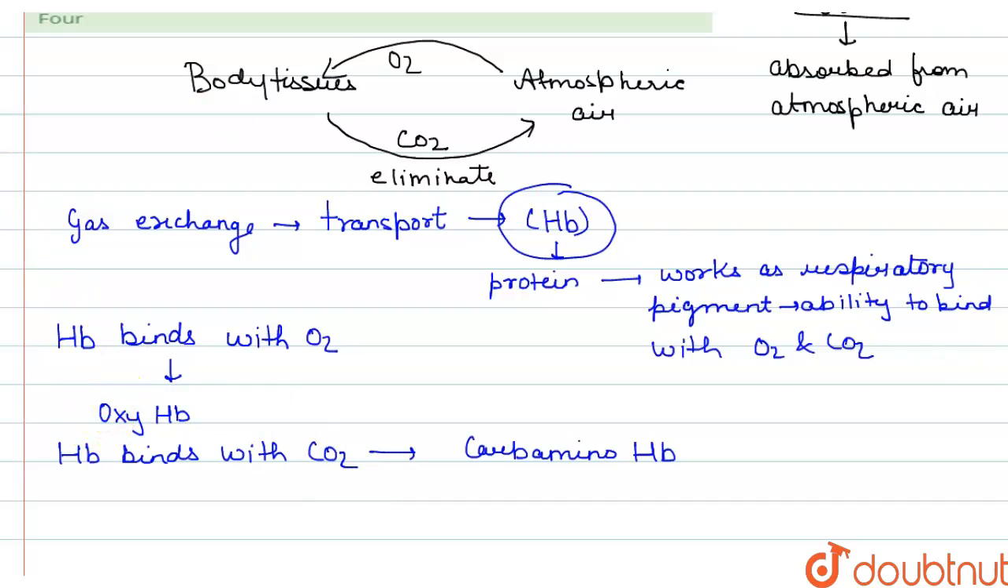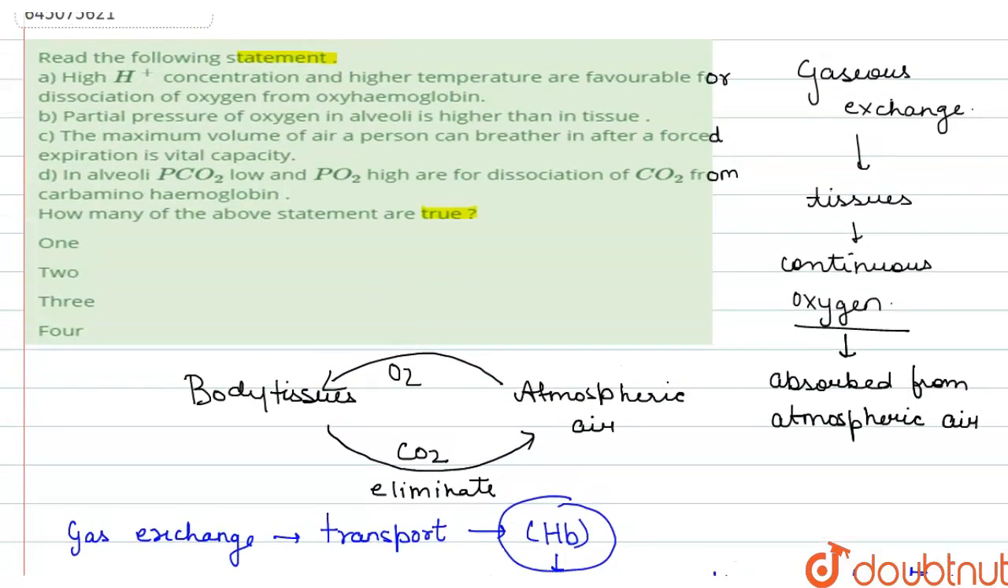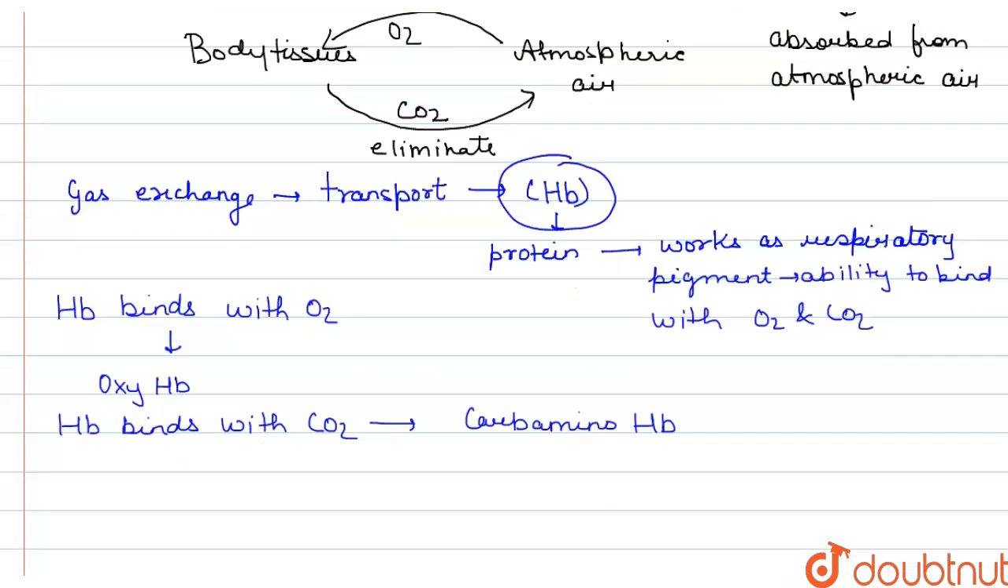If we talk about option number 1, these are the factors that would affect the gaseous exchange, right? Option number 1 says high H plus ion concentration and higher temperature are favorable for dissociation of oxygen from oxyhaemoglobin. So let's check option 1.